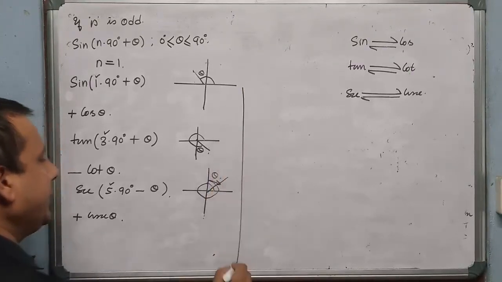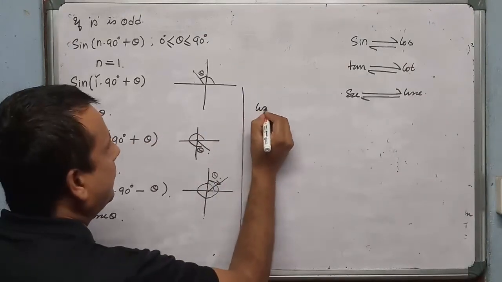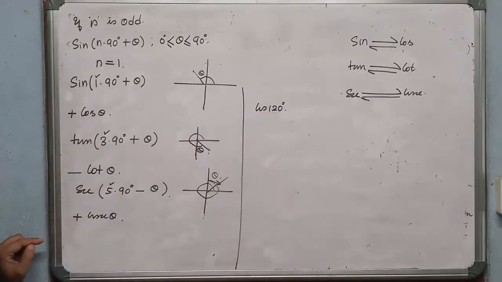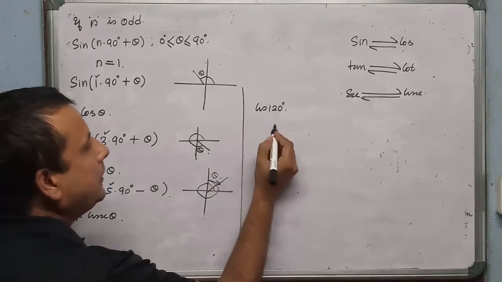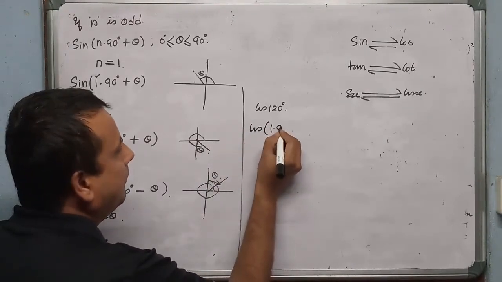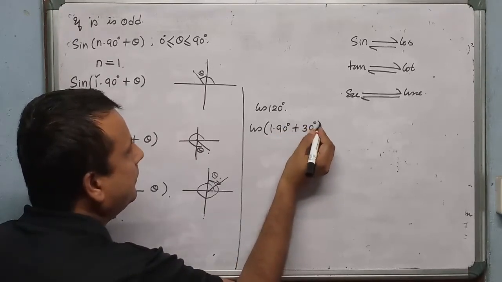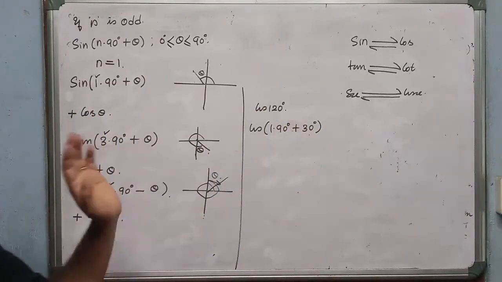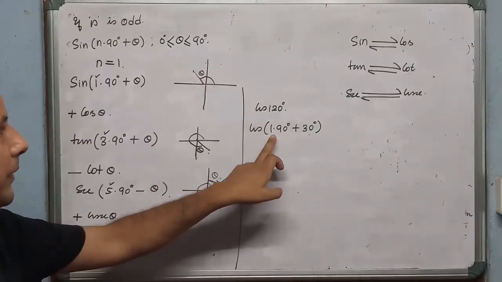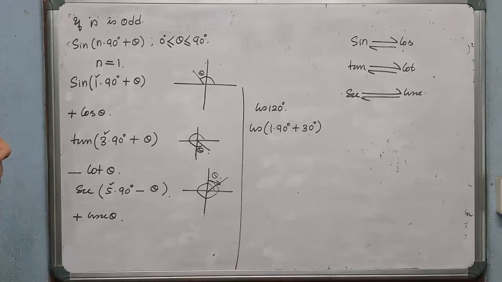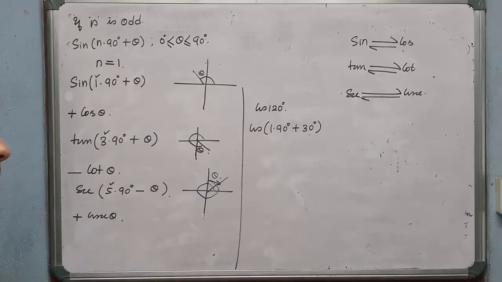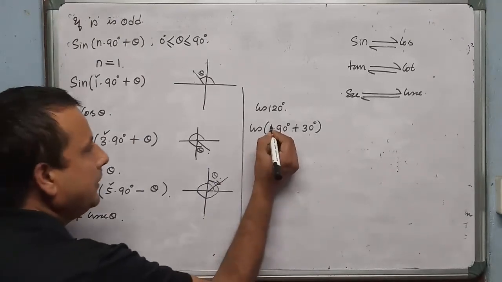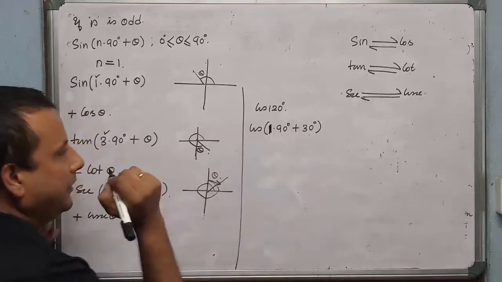Now I'll take some practical examples. The same example I'll consider, cos 120 degree. In the even case I did this question, and in the odd case I'll do the same question. Cos 120. Previously I did it as 180 minus 60. Now I'll write cos of 90 plus 30, which is also 120 degree. It's up to the student whether to make it even or odd, and my suggestion to the student is to always try to convert this quantity into even form. If it is not possible, then only convert into odd form. It would be better.